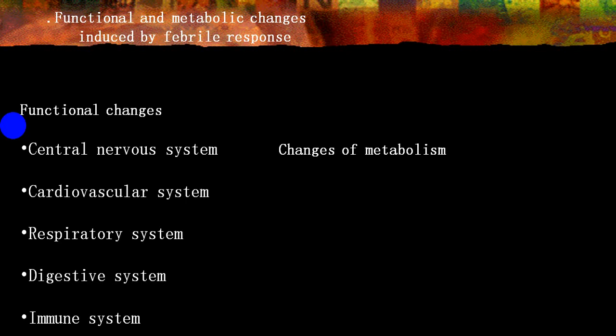So the pulse rate does not rise as much as is parallel with elevation of body temperature. With 1 degree Fahrenheit elevation, your pulse rate should get elevated by 10. That does not happen. In the respiratory system, usually it will produce a little amount of tachypnea, which will help in the heat loss mechanism. In the digestive system, a little anorexia, a little decrease in appetite, quite common.